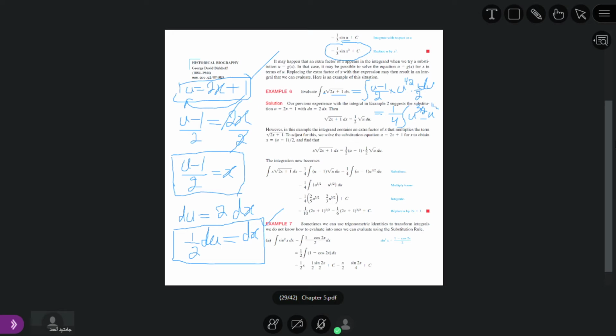So here we have du. Now what is the antiderivative of u power 3 by 2? Yes, student, what is the antiderivative of u power 3 by 2?